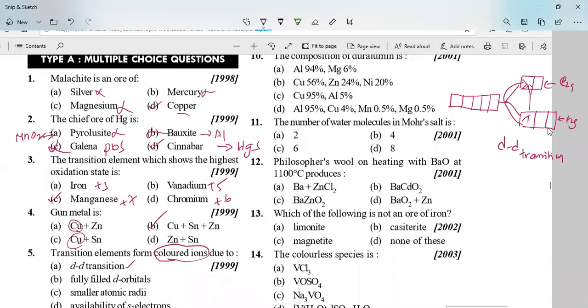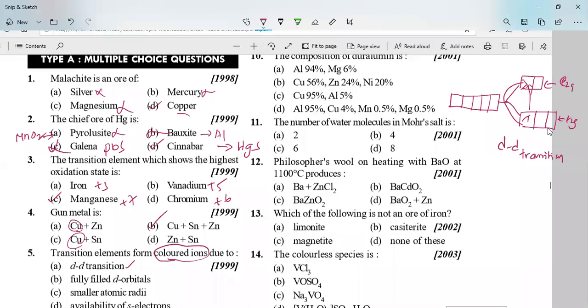Again the electron jumps from the higher energy to the lower energy. When it comes from higher energy to lower energy, it releases energy in the visible region, so we get the color. Because of this d-d transition only, the electron transition from lower energy d orbital to higher energy, we get the color. So the correct option is d-d transition.